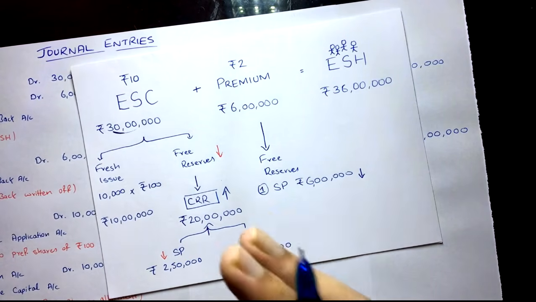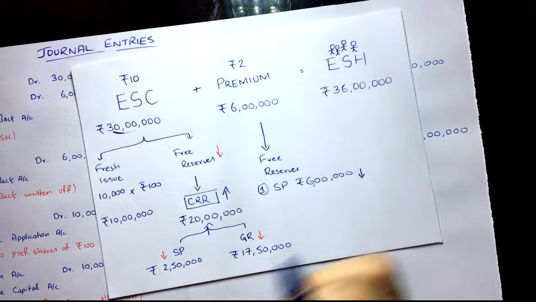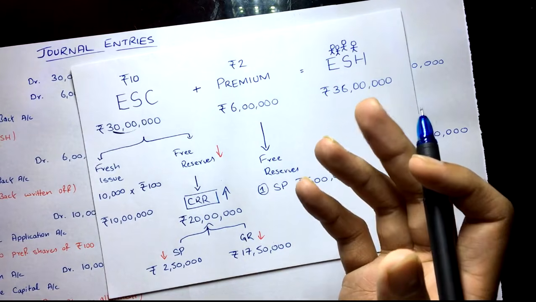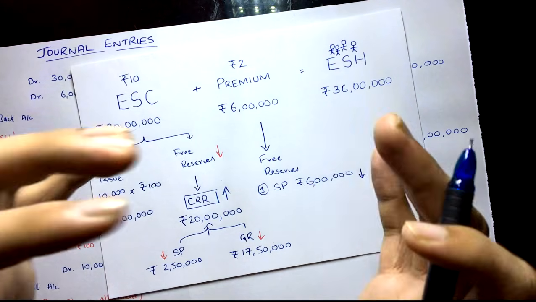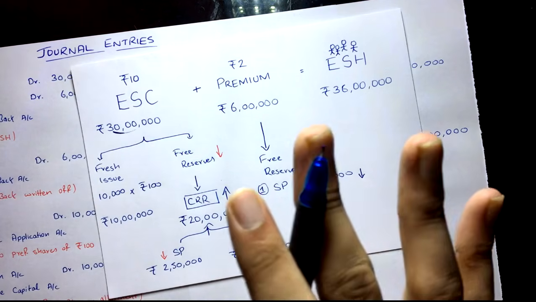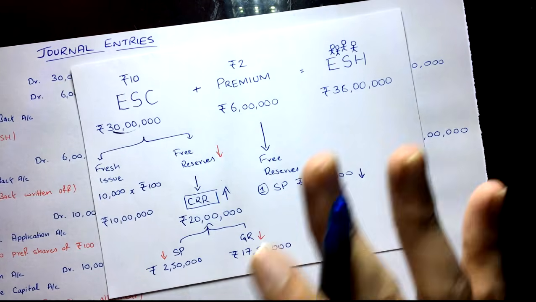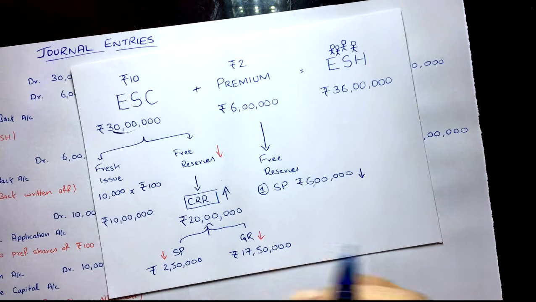But then there is also arranging cash. Sometimes the question will say investments are sold off or debentures are issued, something like that can come, so that the cash can be arranged to do the buyback of shares. That's only the cash part. Don't think that's replacement of capital. That's only the cash part, selling of investments, issuing debentures and getting a loan and all that.